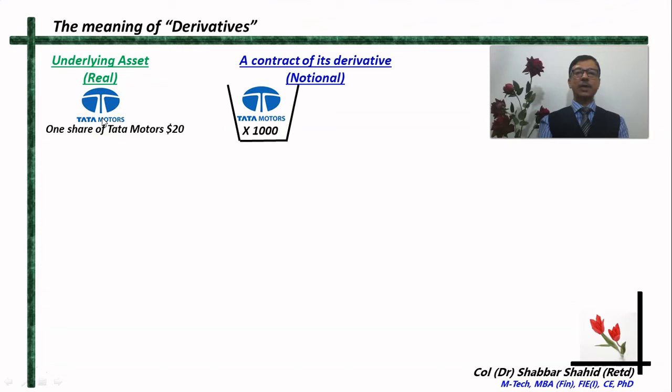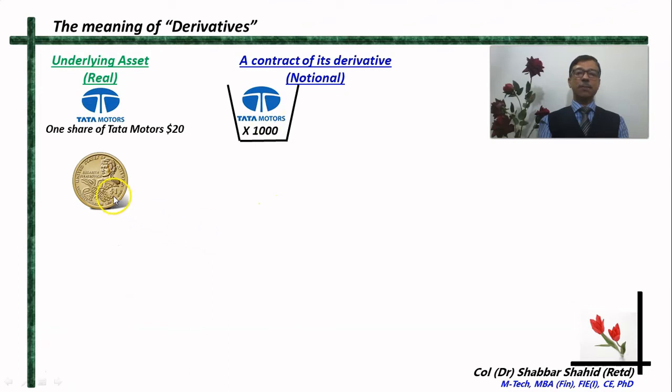Why a derivative? Because the value of this basket will depend upon the value or the price of Tata Motors share. If the price of the share increases, the value of this basket will increase. If the price of the share decreases or goes down, then the value of this basket will go down.